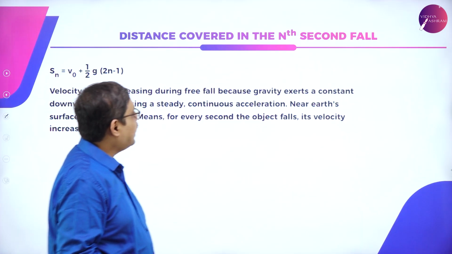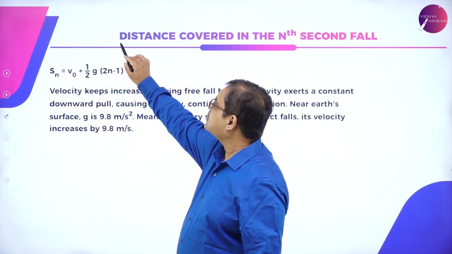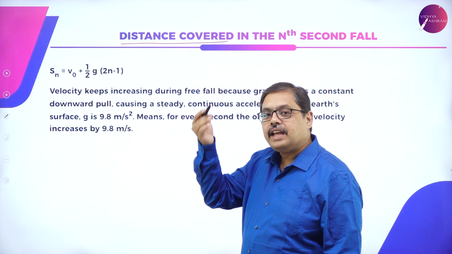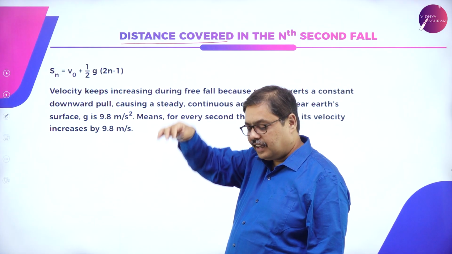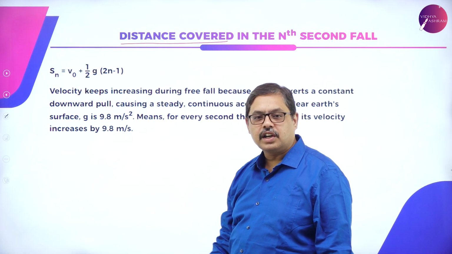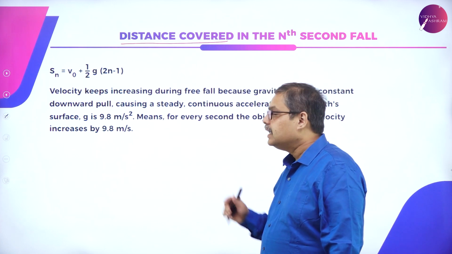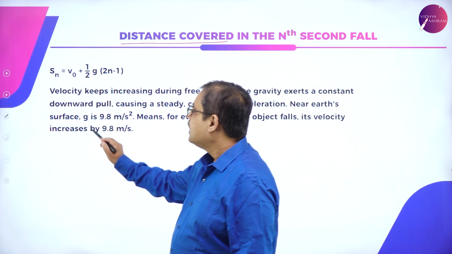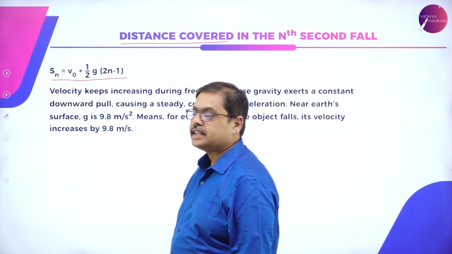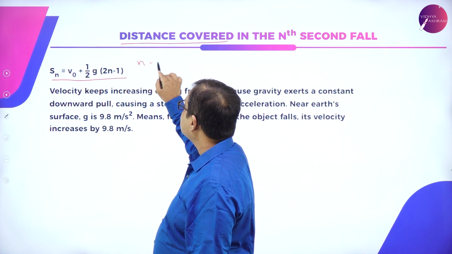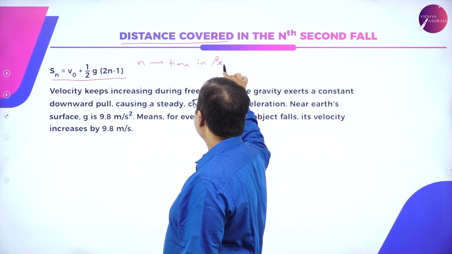Let us understand one very fascinating concept regarding how much distance is covered with every second of fall. You drop an object from the top of a building, and it takes say 10 seconds to reach the ground. Okay, what is the distance traveled in each of those seconds? That is given by the equation Sn is equal to v naught plus half g into 2n minus 1, where n is the time in seconds.